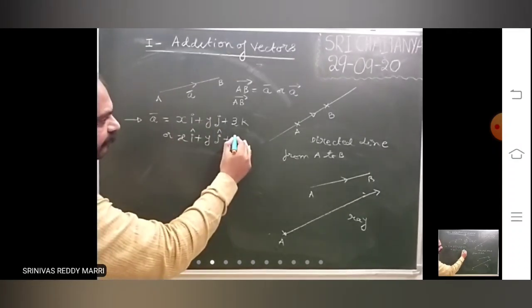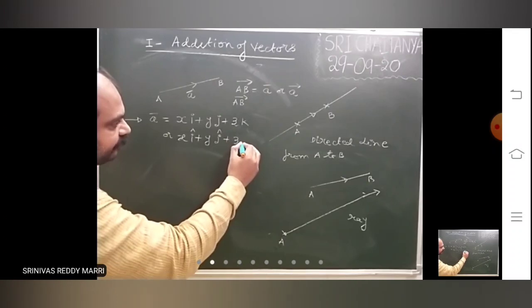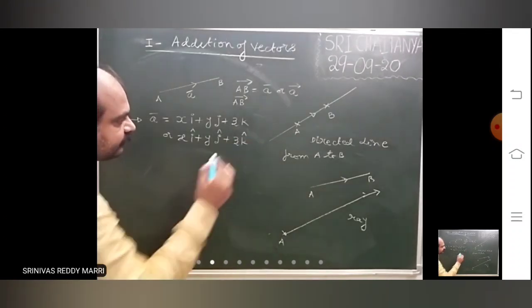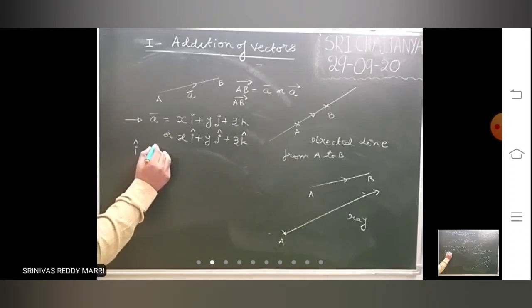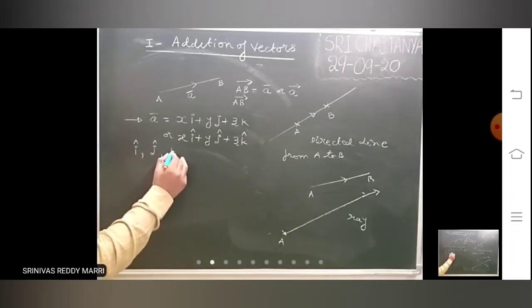I can be written as I cap also. J can be written as J cap also. In physics, you know this very much. So xi cap plus yj cap plus zk cap. I cap, comma, J cap. I will discuss about this afterwards.